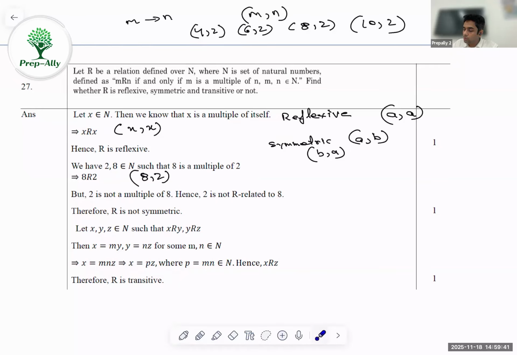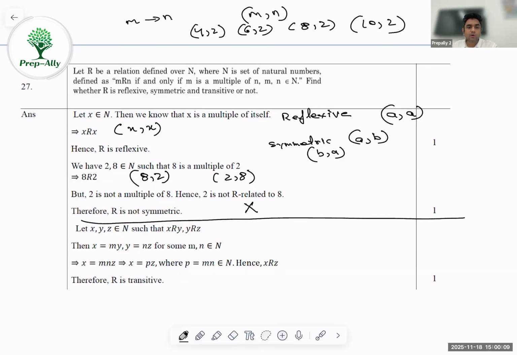Again, you need not write it like 8 or 2. You can write 8 comma 2 as well, and you'll still get marks. So 8 comma 2 is a part of the relation, but its reverse, that is 2 comma 8, is not, because here they are expressing it the other way around. 2 is not a multiple of 8. So this is not possible, but this is possible. So there's no symmetry. Thus, it will not be symmetric. So once you get this, you get another 1 mark.